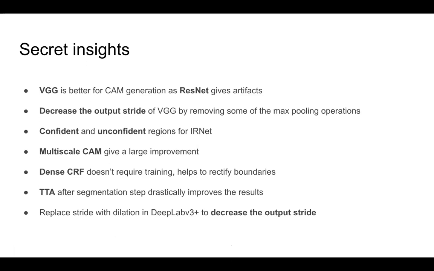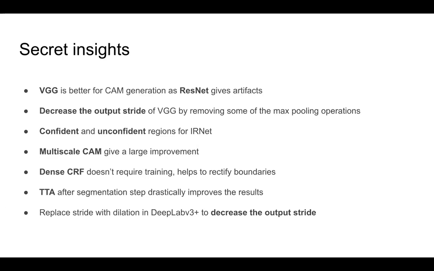Using confident and unconfident regions for IRNet is also beneficial, as it corresponds to confident background and confident foreground. The multiscale CAM gives a large improvement and is utilized as a post-processing after a few of our steps.